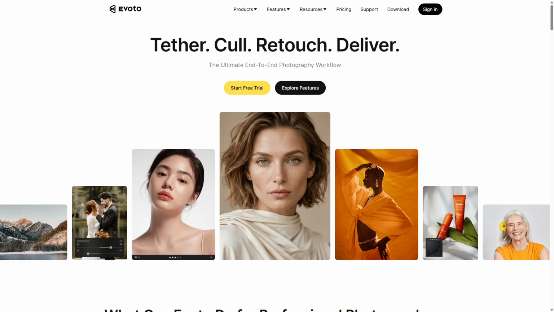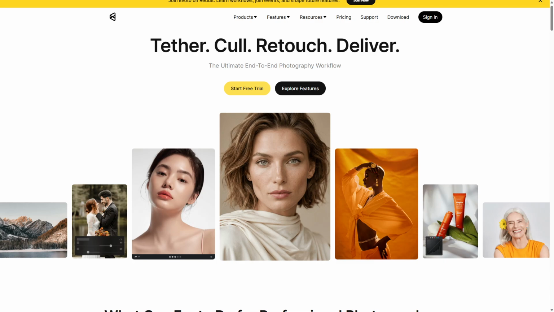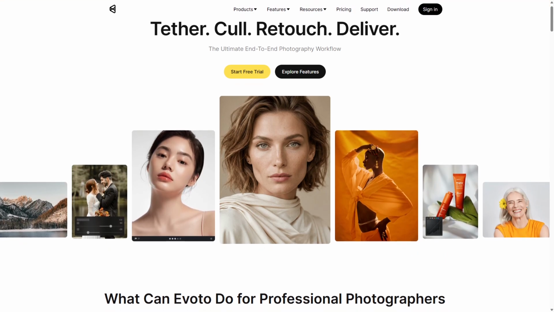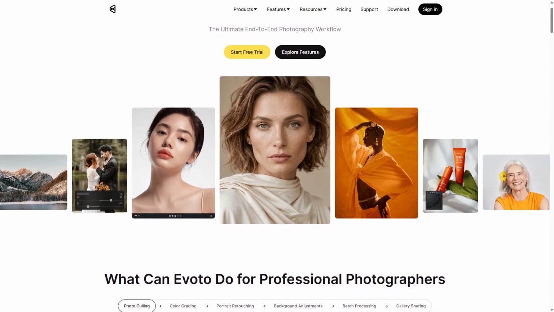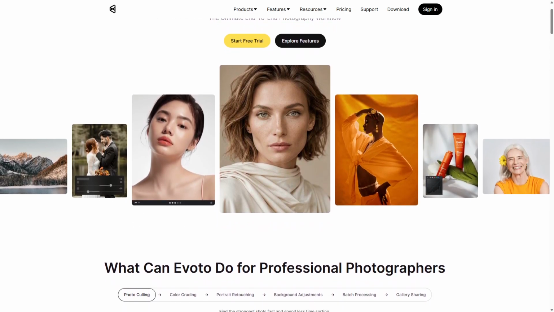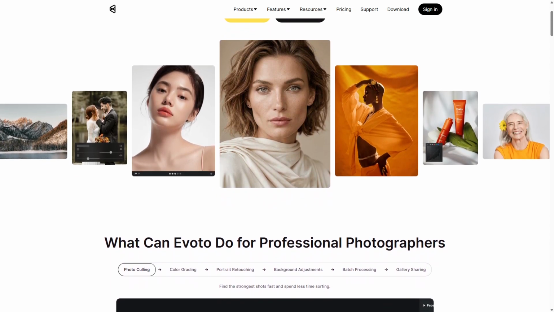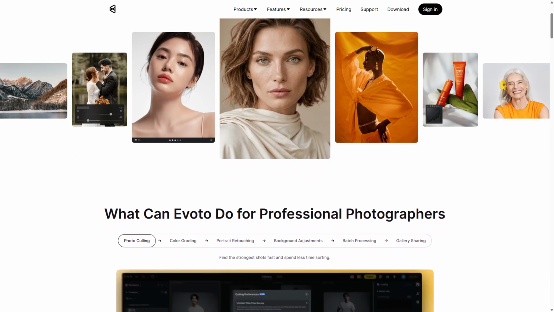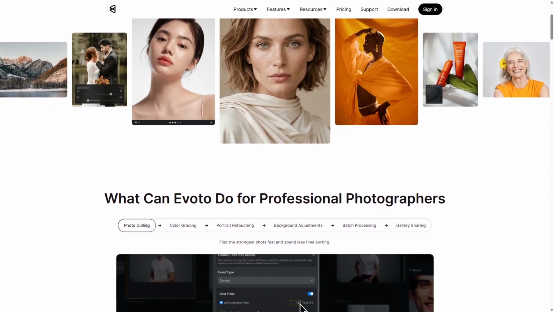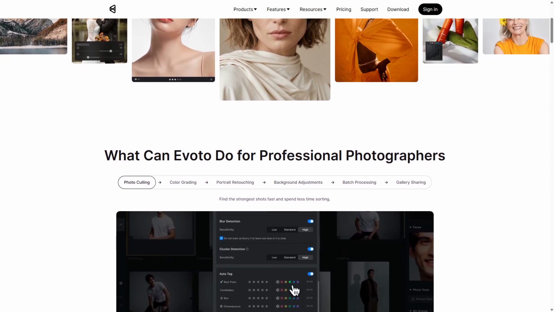Evoto AI is an AI-powered portrait editor that automates the retouching process using deep learning algorithms. It analyzes facial features to apply natural enhancements like skin smoothing, lighting correction, and blemish removal with minimal user input. The strength of Evoto AI lies in its speed and ability to produce realistic results without extensive manual work. It is ideal for users who want quick, high-quality edits without spending time on fine-tuning.